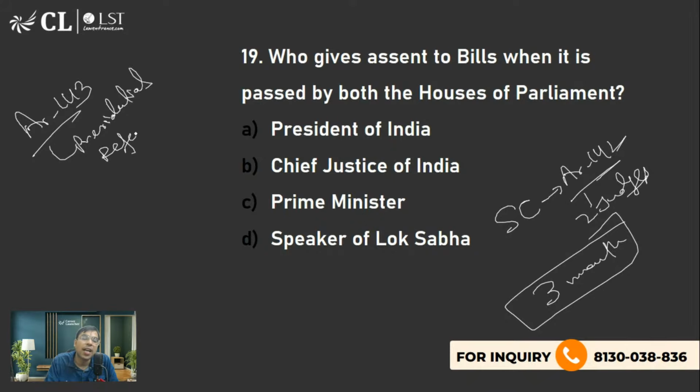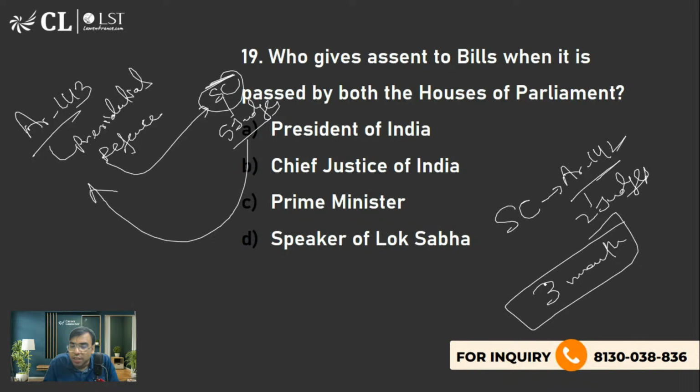The president can ask advice from the Supreme Court. Five judges of the Supreme Court gave the advice that look, this 3 months deadline is not there. Of course, it is not mentioned in the Constitution, and the president is not bound by this. However, this presidential reference is a non-binding order.